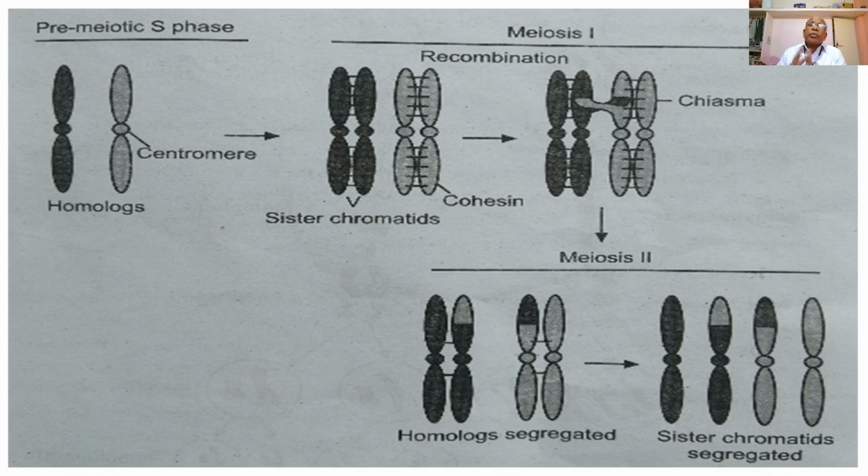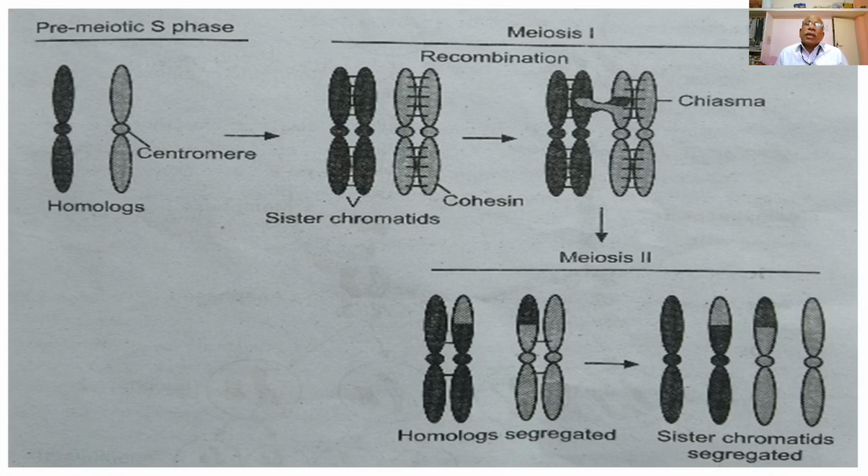But the process of meiosis is very much longer, involving two steps, that is meiosis 1 and meiosis 2. So the process of meiosis, or reduction division, takes place in the gonads so as to produce the gametes.